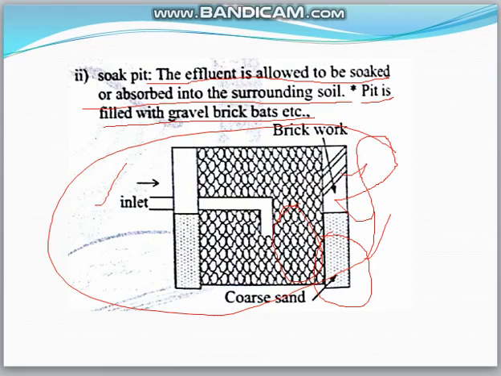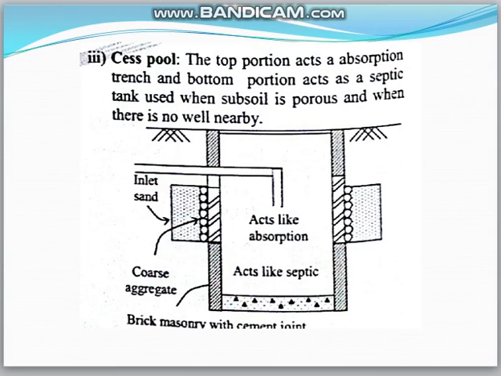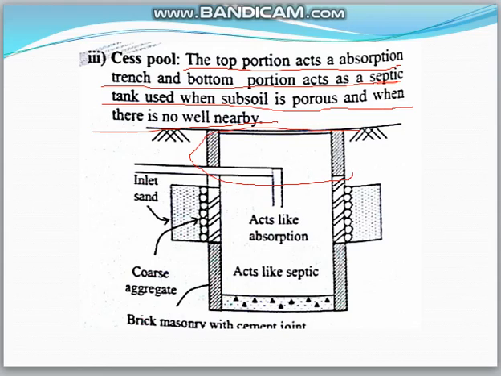This is all about the flow diagram of the conventional activated sludge process. And the third one is a cesspool. Here, the top portion acts as an absorption trench and the bottom portion acts as a septic tank. It is used when subsoil is porous. No primary settling tanks are needed. Porous means there will be a less detention time, of 1.5 to 2 hours.